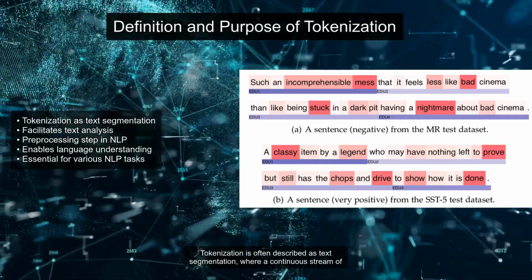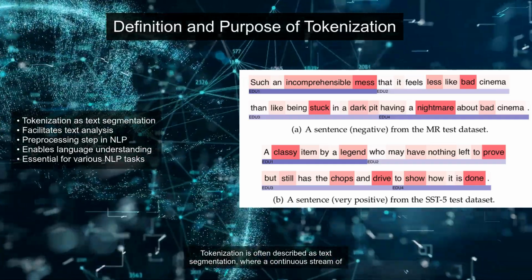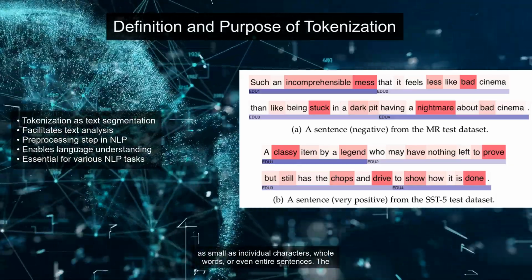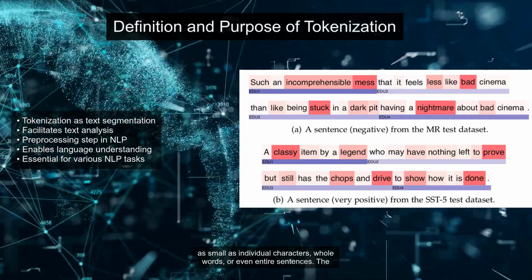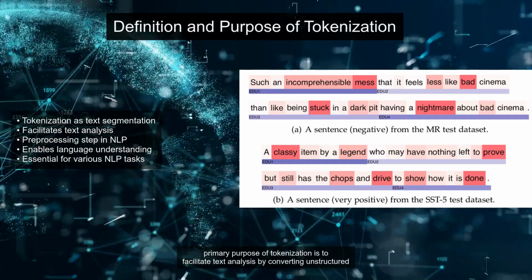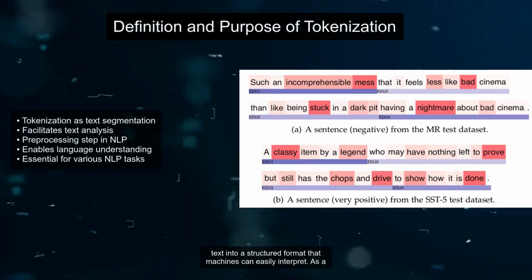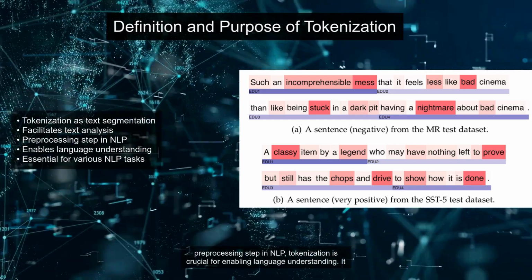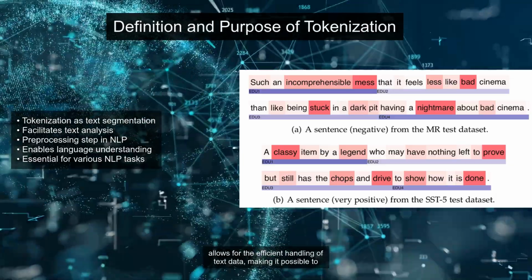Tokenization is often described as text segmentation, where a continuous stream of text is divided into discrete units, or tokens. These tokens can be as small as individual characters, whole words, or even entire sentences. The primary purpose of tokenization is to facilitate text analysis by converting unstructured text into a structured format that machines can easily interpret. As a preprocessing step in NLP, tokenization is crucial for enabling language understanding.